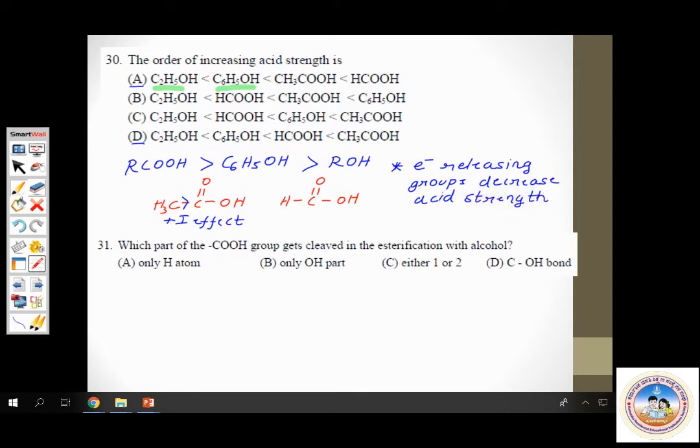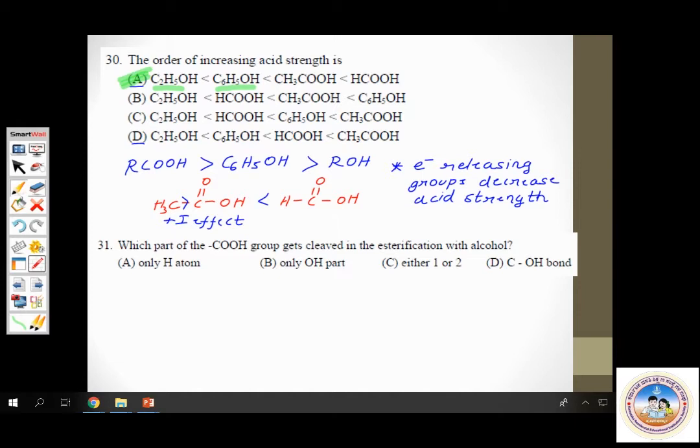On the other hand, electron withdrawing groups will increase acid strength. So here, which acid has the electron releasing group? Does acetic acid have it? Does formic acid have it? It is in acetic acid. Hence acetic acid is weaker than formic acid. Acetic acid is weaker than formic acid. So in which option do you find this order? Ethanol lowest, followed by phenol, followed by acetic acid, and then formic acid. It is option A. Yes. For question number 30, option A is the answer.